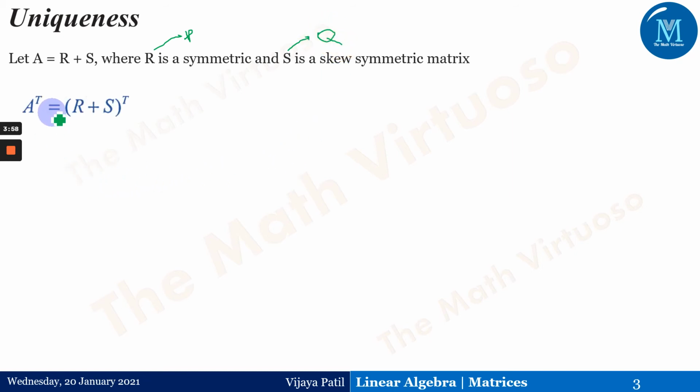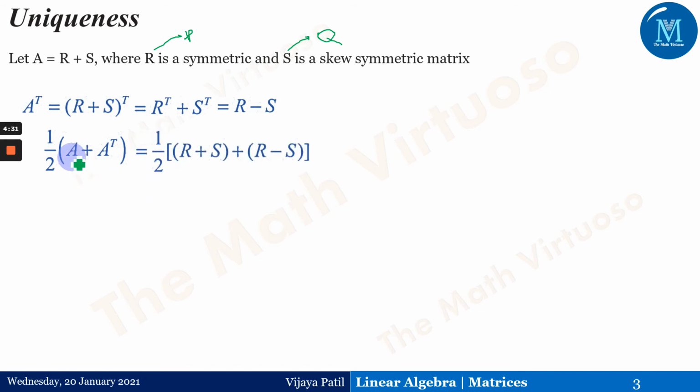Let us go ahead. A transpose is equal to (R plus S) transpose, which gives R transpose plus S transpose, which gives R minus S. Why is that so? Because R transpose gives R since it is symmetric, and S transpose gives minus of S because I have assumed that S is a skew symmetric matrix. So we have got A transpose as R minus S. A we have said is R plus S, and A transpose we have proved is R minus S.